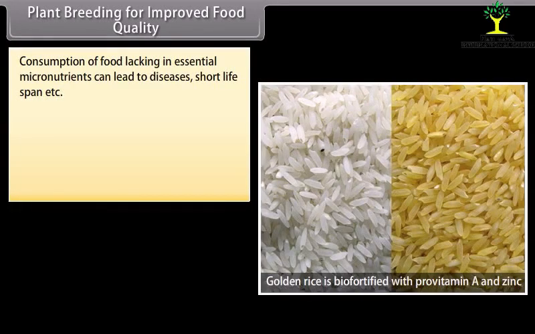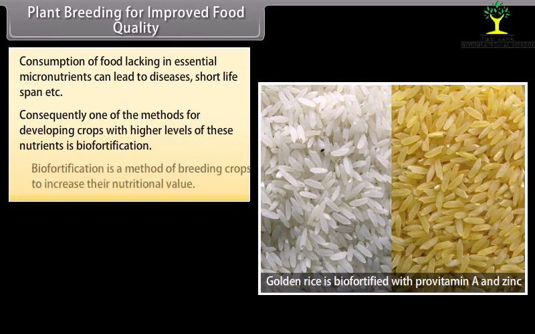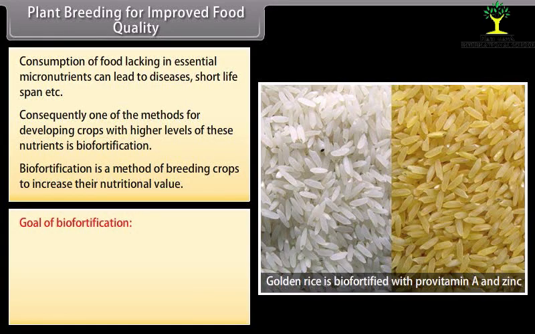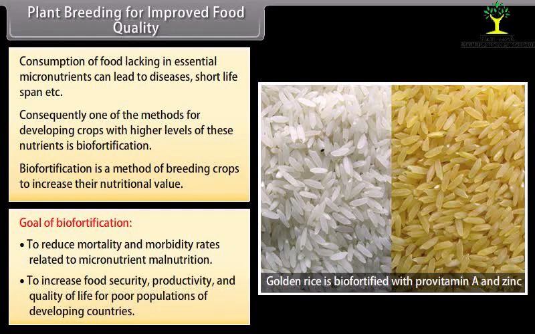Plant breeding for improved food quality. Consumption of food lacking in essential micronutrients can lead to diseases, short lifespan, etc. Consequently, one of the methods for developing crops with high levels of these nutrients is biofortification. Biofortification is a method of breeding crops to increase their nutritional value. The goal of biofortification is to reduce mortality and morbidity rates related to micronutrient malnutrition, and to increase food security, productivity and quality of life for poor populations of developing countries.